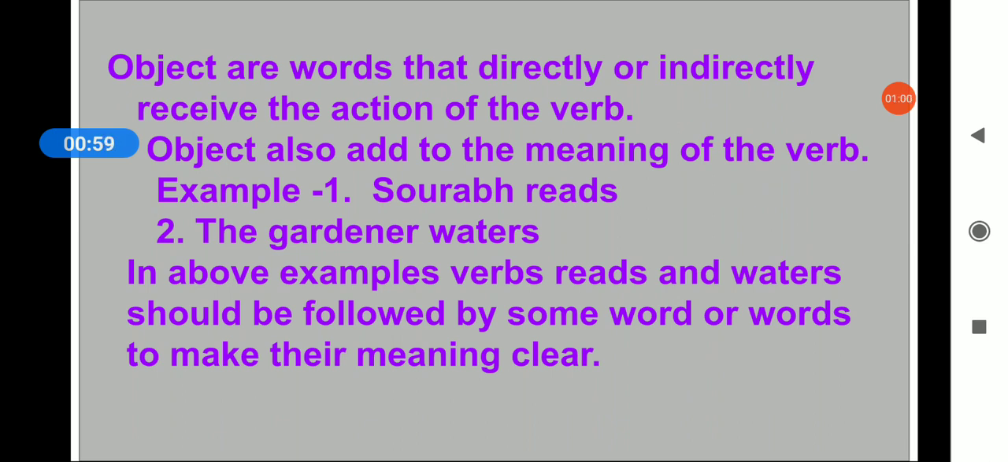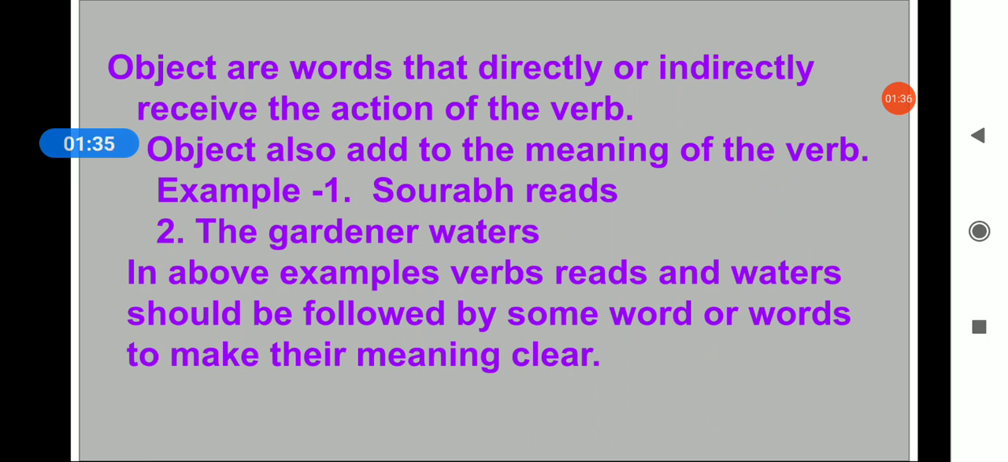As we all know, a verb is an action word. So, objects are the words that directly or indirectly receive the action of the verb. Objects also add to the meaning of the verb. Now, let me explain with an example. Example 1: Saurabh reads. The gardener waters. If you see the above two examples, reads is a verb and waters is a verb.